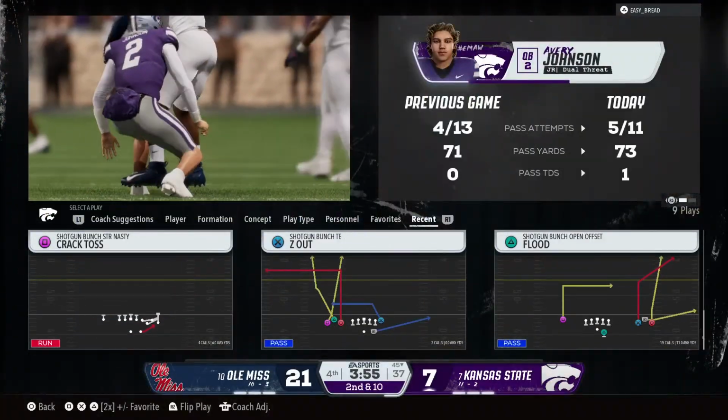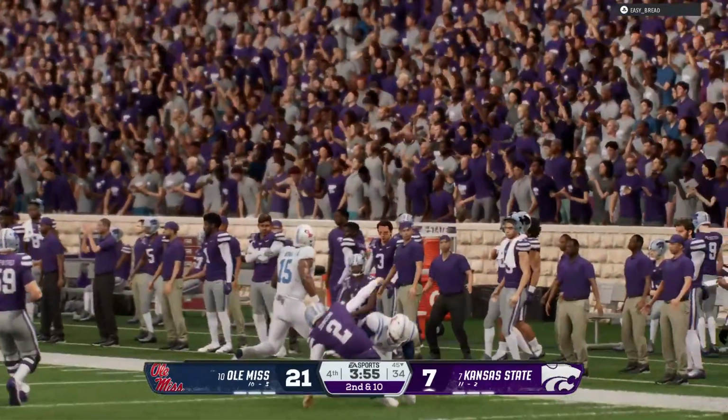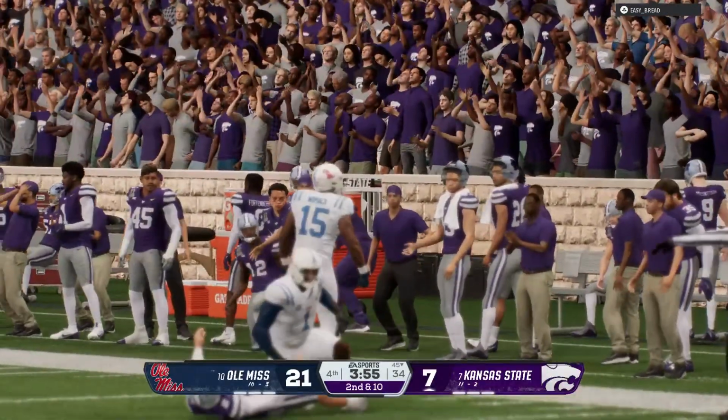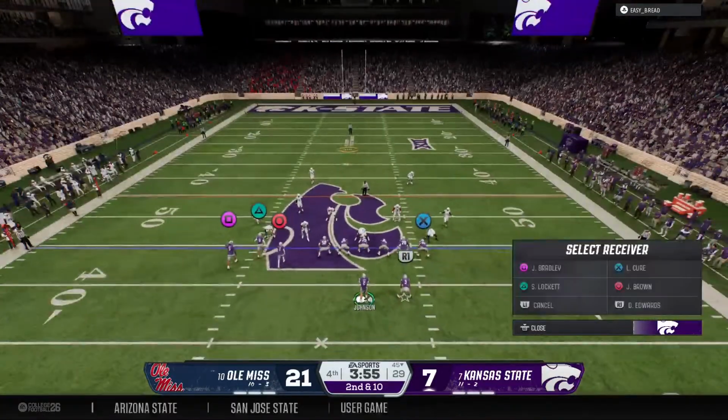Man, the defense took everything away from him. What do you expect him to do? He can't force the ball into traffic and potentially throw the interception. Does a good job of getting out of the pocket, away from the pressure, and just throws the ball away. See what happens on this next down.